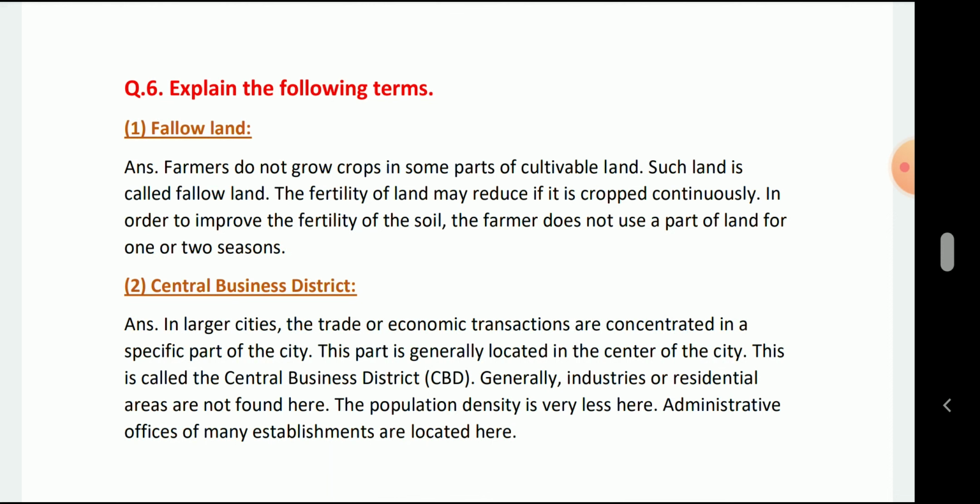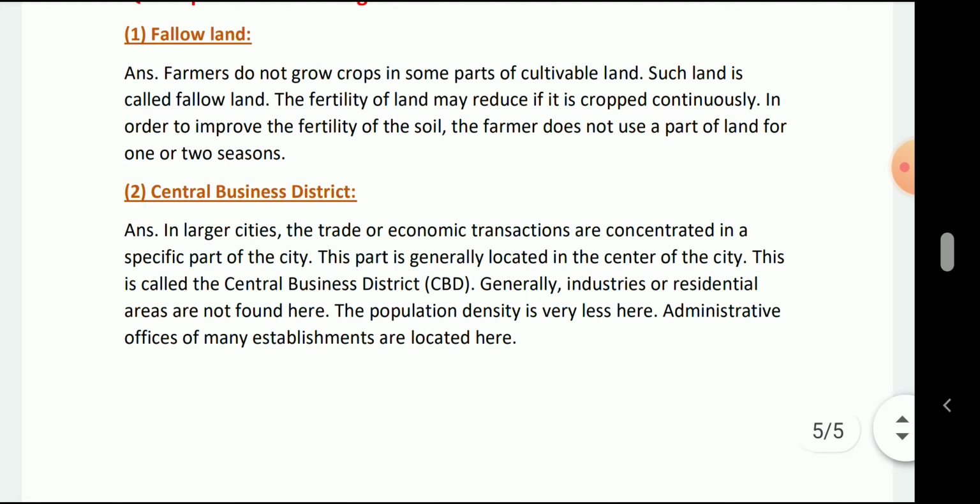The central business district. In large cities, trade and economic transactions are concentrated in a specific part of the city. This is generally located in the center of the city. This is called the central business district. Generally, industries or residential areas are not found here. The population density is very low here. The administrative offices of many establishments are located here.